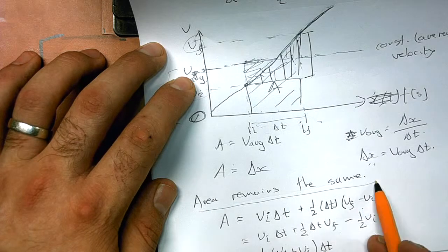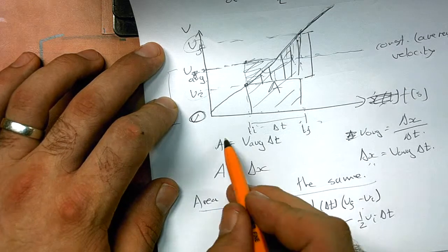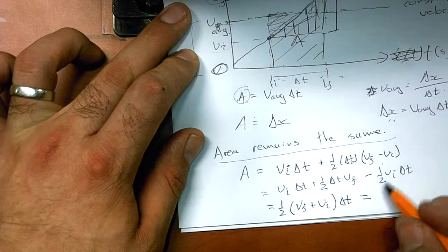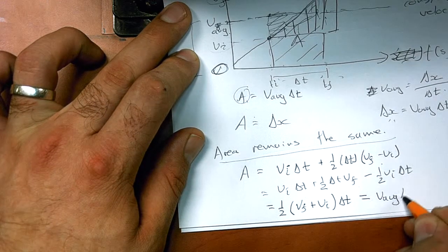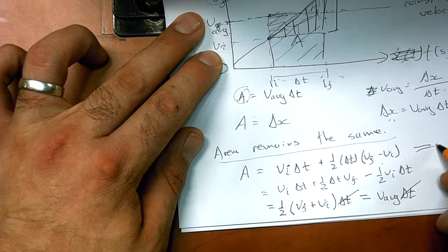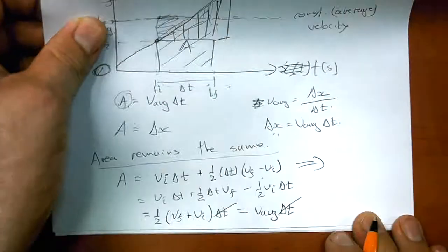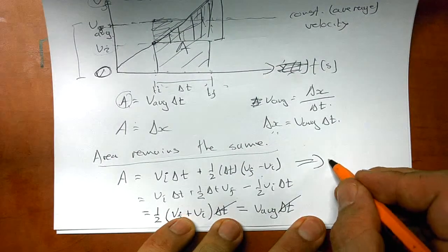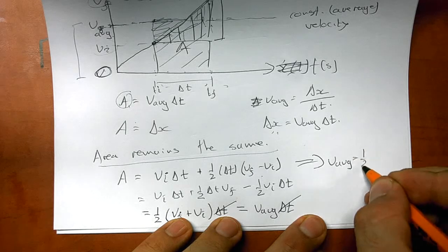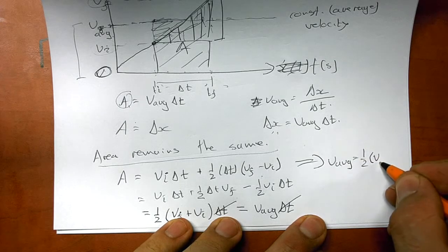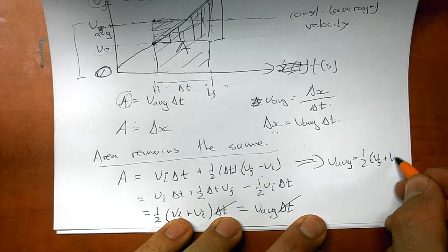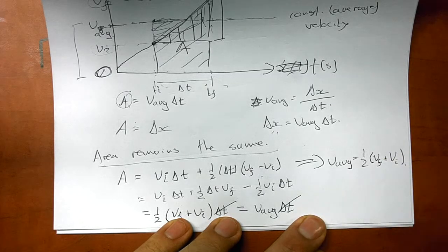Remember, the area has remained the same, so I've already got an expression for the area over there. So I can substitute this in. This gives me the average velocity times delta t. If I cancel out the delta t's, I get my result, which is quite simply that the average velocity between any 2 points in time is equal to a half of what the velocity was at the end of the time interval plus what the velocity was at the beginning of the time interval.